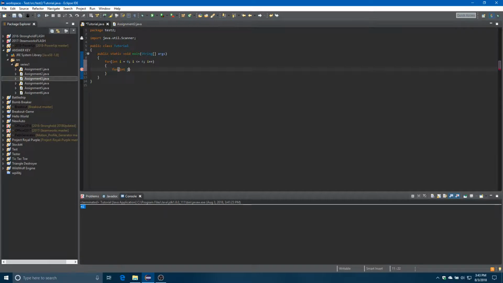So we're going to use j. j equals 0, j is less than or equal to i, j plus plus. Cool. You can set this equal to anything. I could make it 8 or something like that, but I'm just going to make it less than or equal to i.